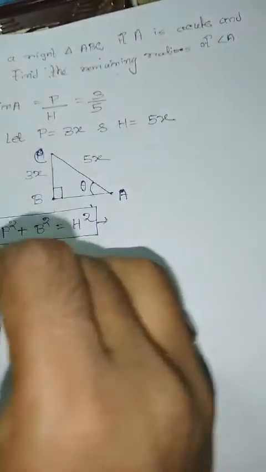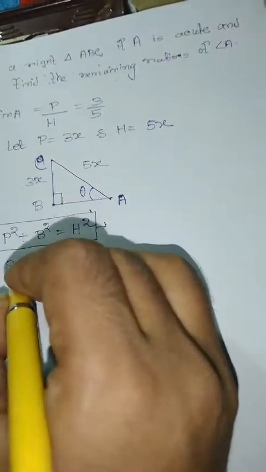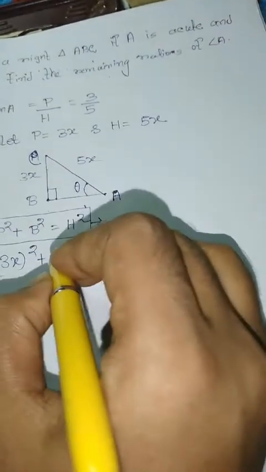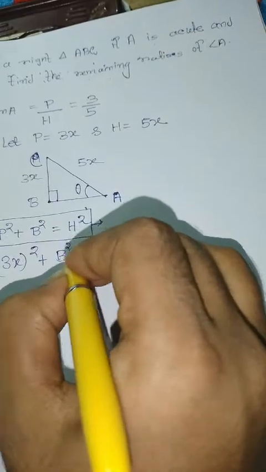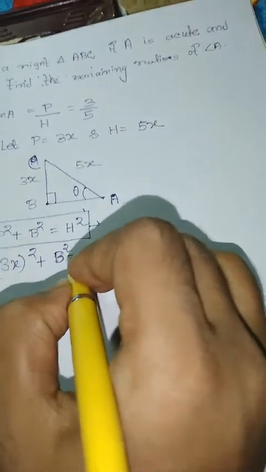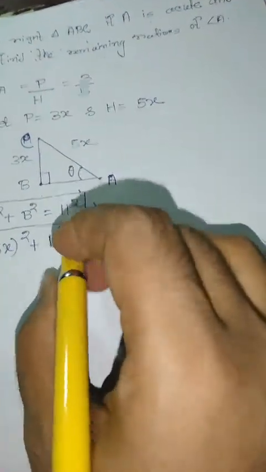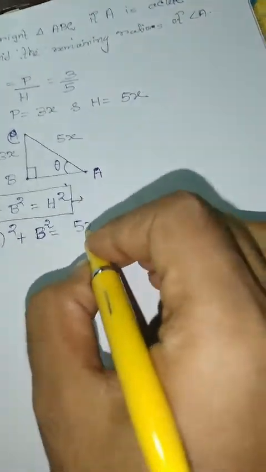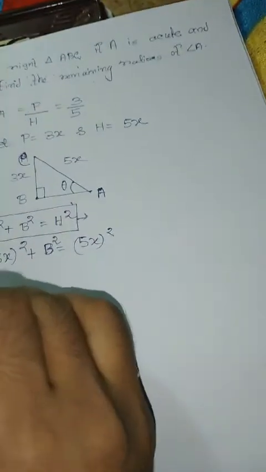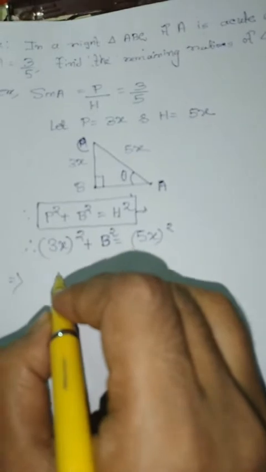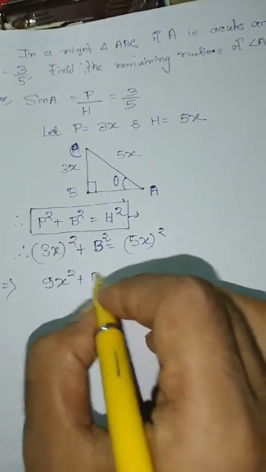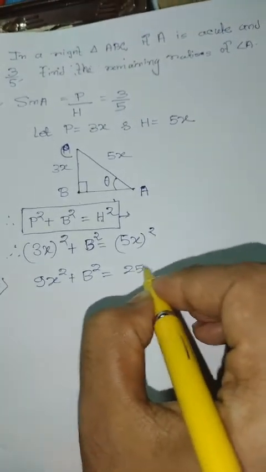Now we put the value of perpendicular, 3x whole square, plus base square. We do not know the value of base, we have to find it. Hypotenuse is 5x whole square. 3x square means 9x square, plus b square is equal to 25x square.